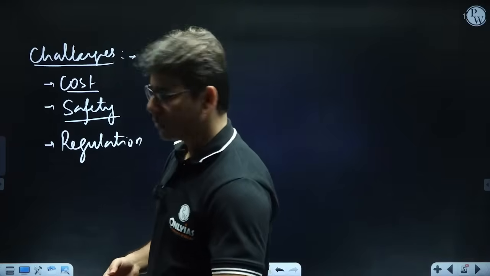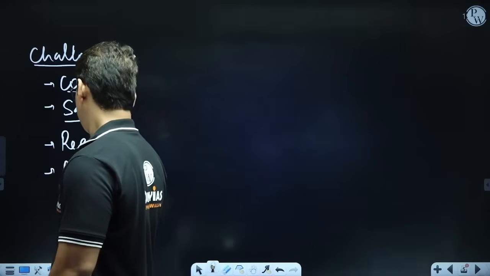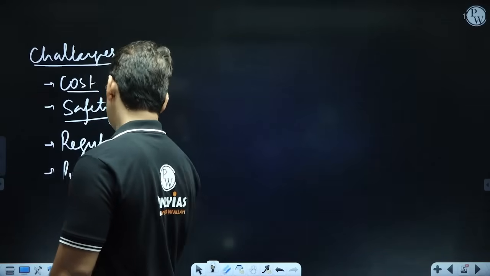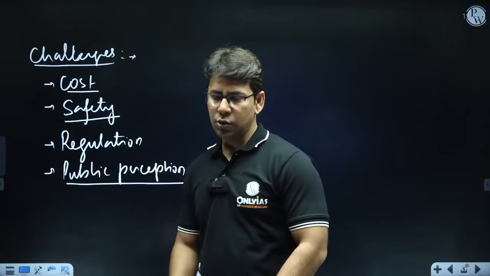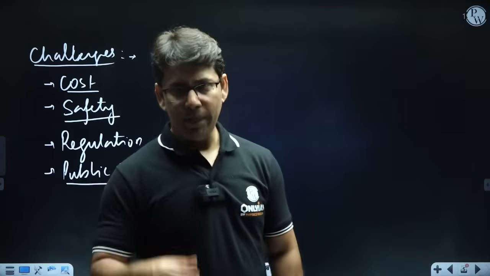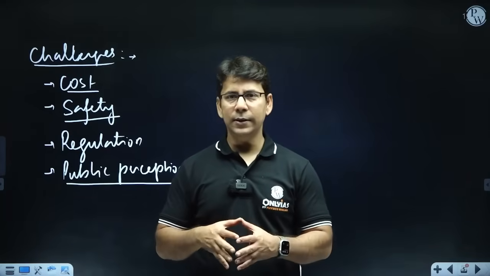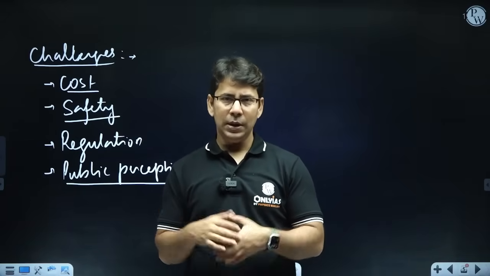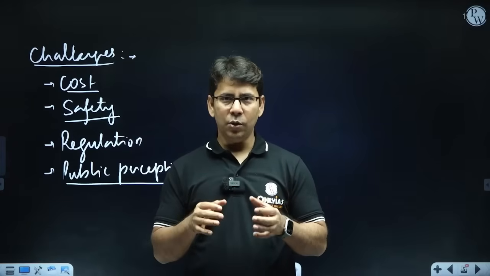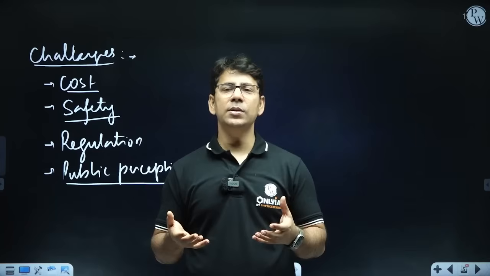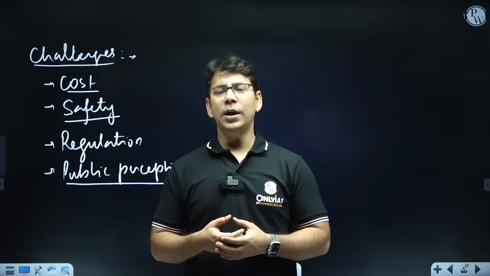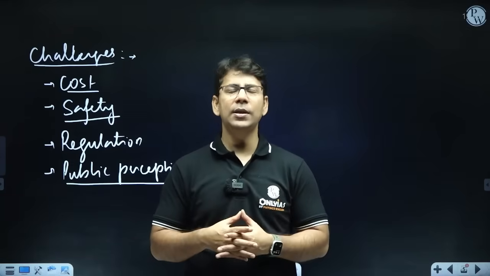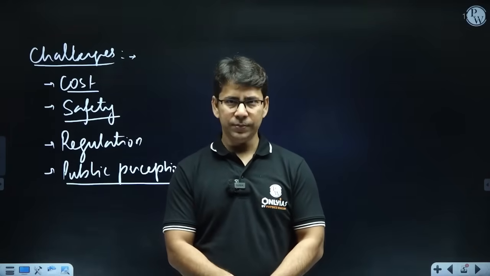The fourth one that we can use is public perception. Because nanotechnology is a new technology, we need to make people aware about this new technology, and not only that, they should also be able to accept it in a proper way in agriculture. Now we can give the example of nano urea liquid. It's a very good technology, but it is not being accepted wholeheartedly by the farmers of India, and there have been some issues related to its implementation and the results reported by the farmers.